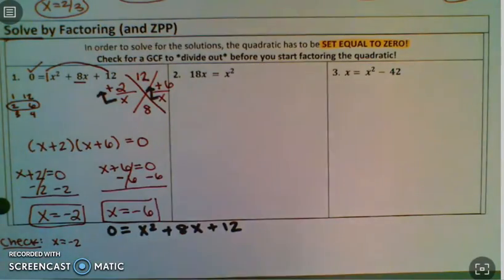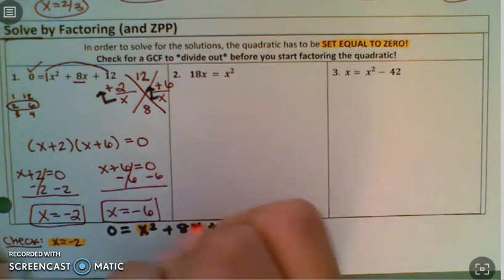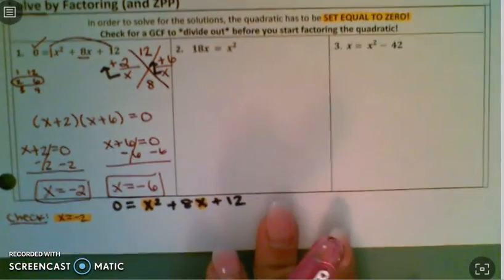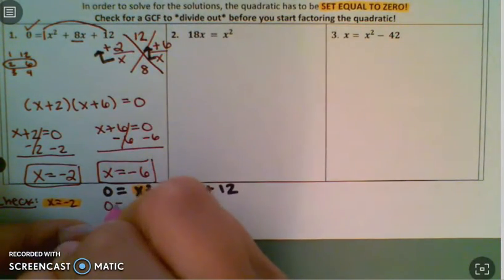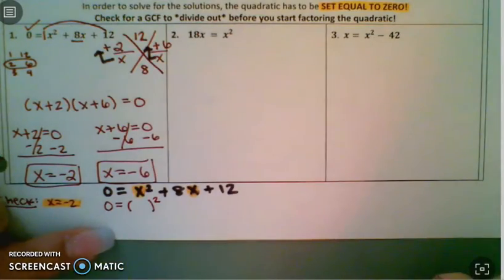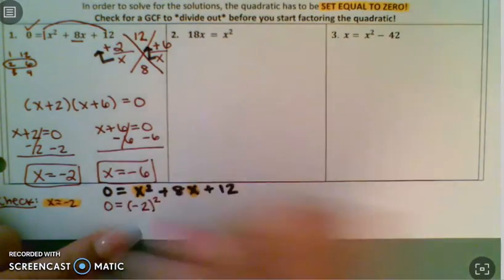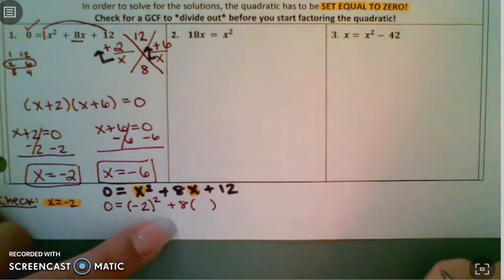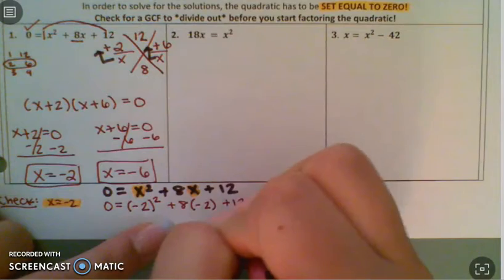And I need to plug in this negative 2 for each of the x's. In this case, there's 2 of them. So I have 0 equals, my x was squared, and so that means you need parentheses. So negative 2 squared plus 8, and then again where the x is, put parentheses, negative 2 plus 12.